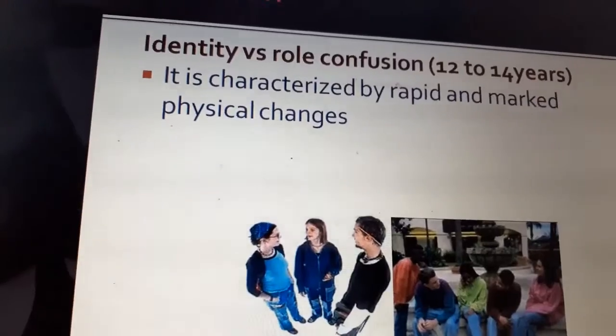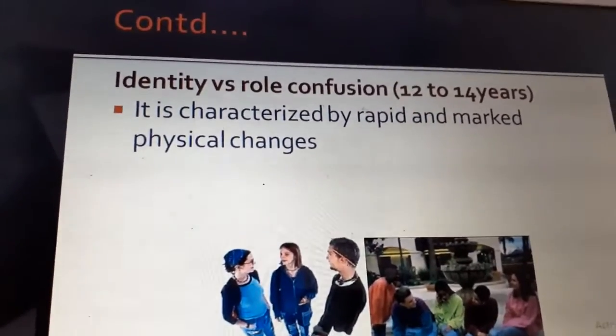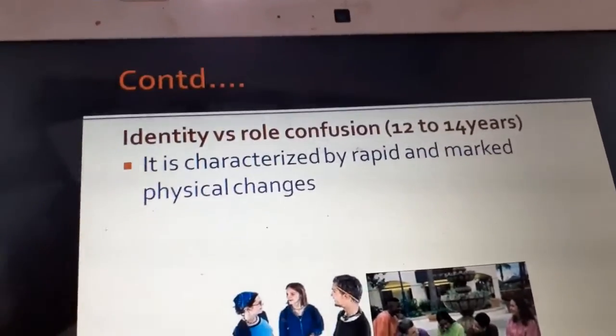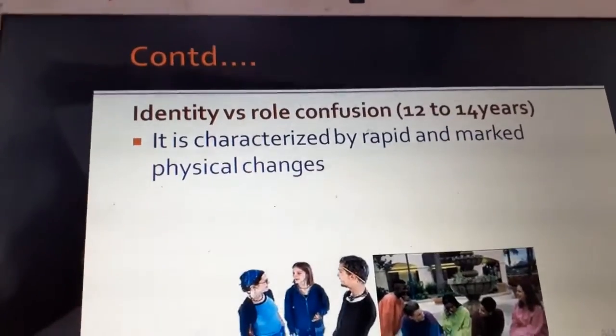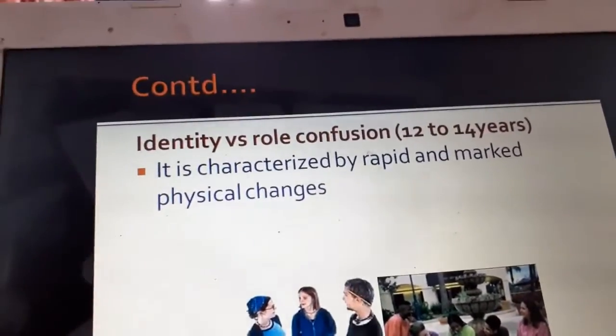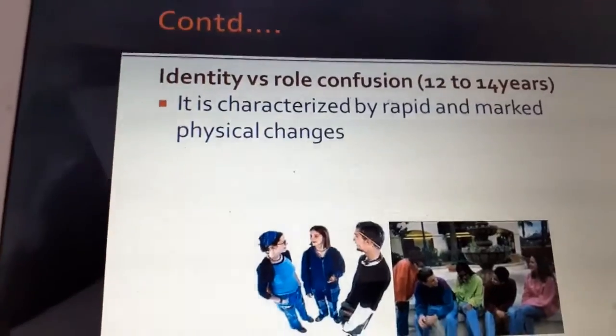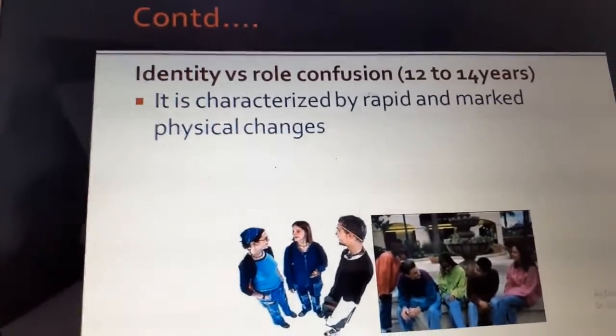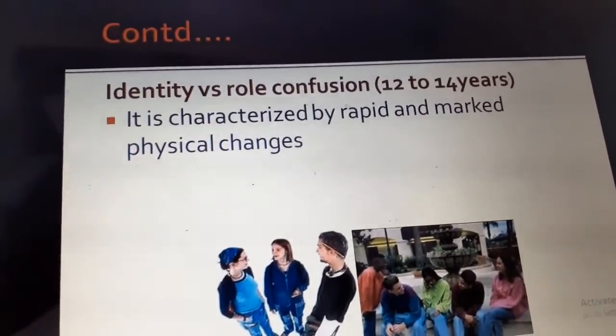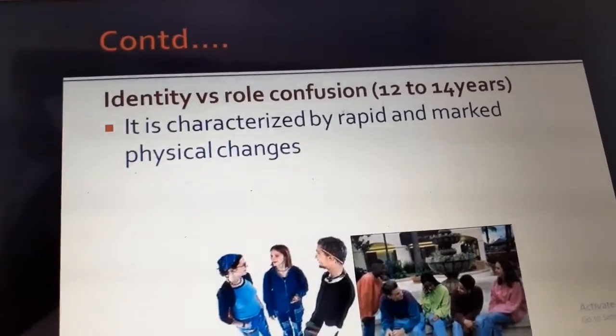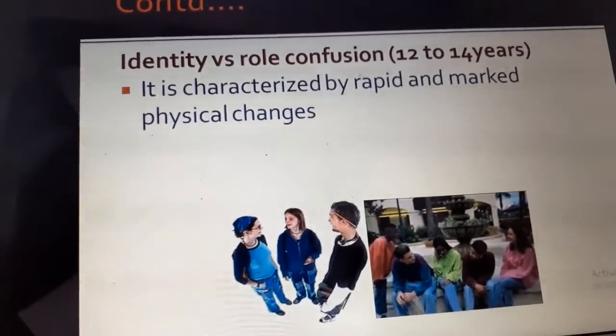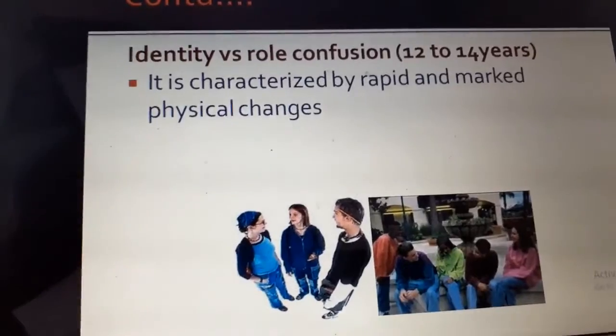The next one is adolescent age. In the early adolescent, the psychosocial development is identity versus role confusion. What is identity versus role confusion? This is a stage where they want to be identified in a group, especially in the peer group. They want to be identified, recognized, appreciated. They want to be given more importance.